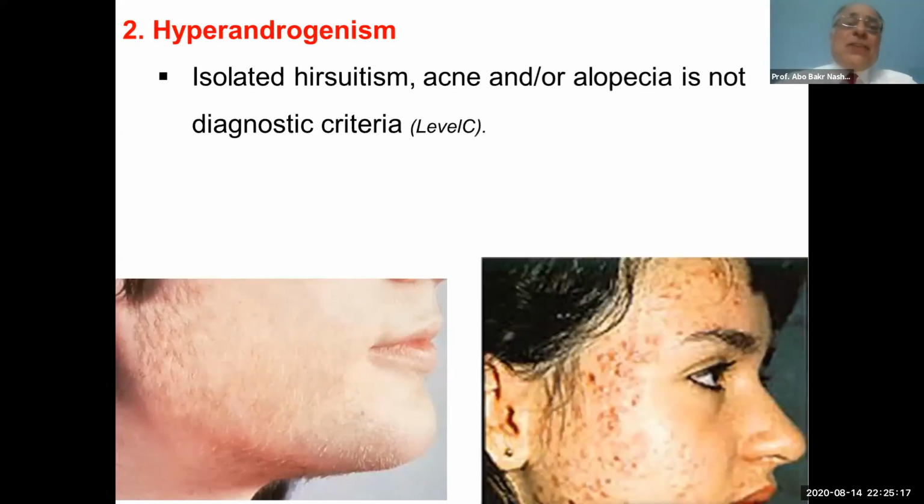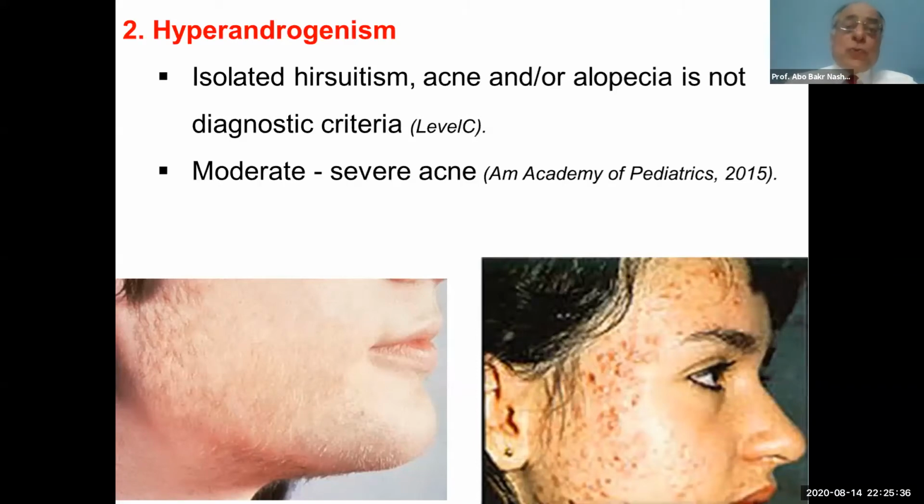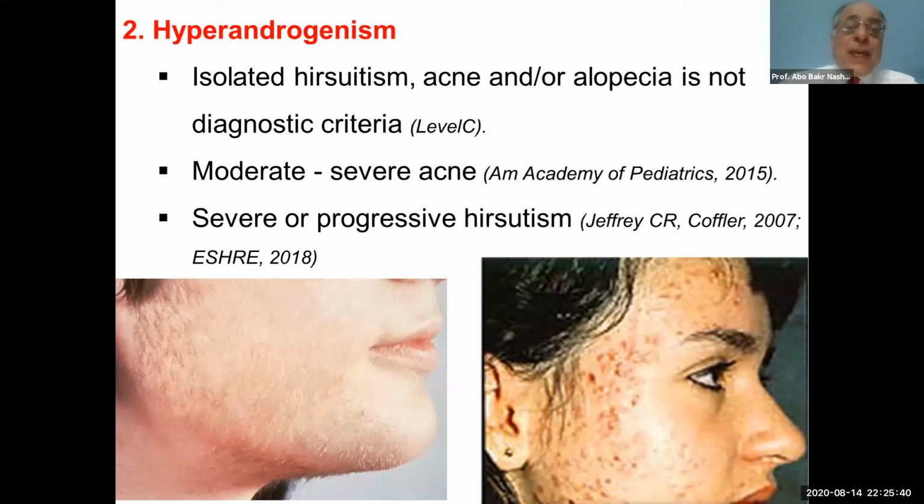The second criterion is hyperandrogenism, and please, isolated hirsutism is not a diagnostic criterion. Isolated acne is not a diagnostic criterion. Isolated alopecia is not a diagnostic criterion. But moderate to severe acne should be considered, and severe or progressive hirsutism should be considered.